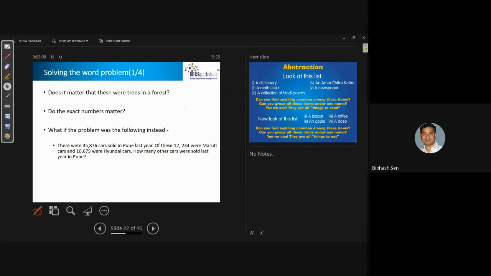Here you find at one point cars sold. Apart from the cars, you find one more piece of information, that is the number of Maruti cars and the number of Hyundai cars. So how many other cars were sold last year in Pune? Among them, you have to factor these two things very importantly. So if you find this part, I think the information about Maruti and Hyundai here is not so essential.